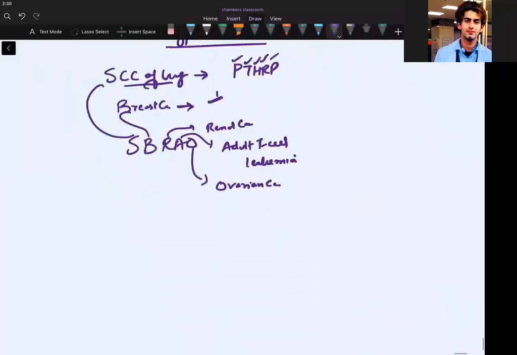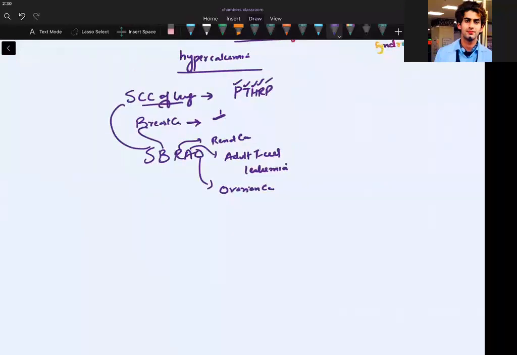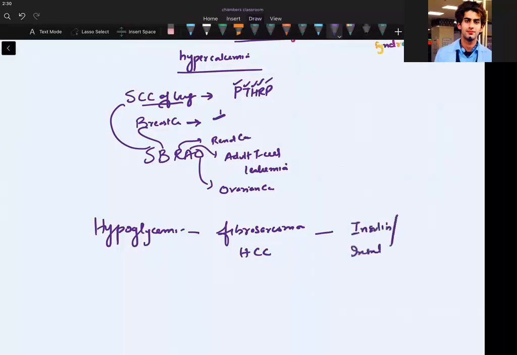Okay. Now, directly landing on hypoglycemia, for example. Hypoglycemia is seen in which paraneoplastic state? It has been seen in fibrosarcoma, hepatocellular carcinoma, HCC. It has been seen that these tumors are secreting insulin or insulin-like substance. Isn't it unrelated? Normally you understand that the pancreas secretes insulin, but you have tumors which are doing this. Are we clear with this concept, guys? I'm asking it again and again.